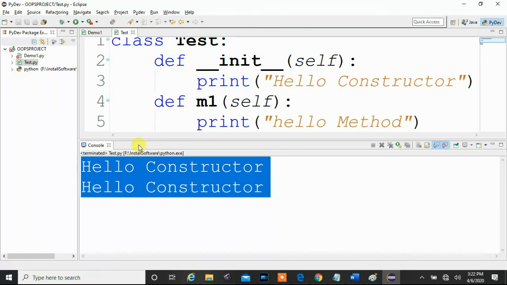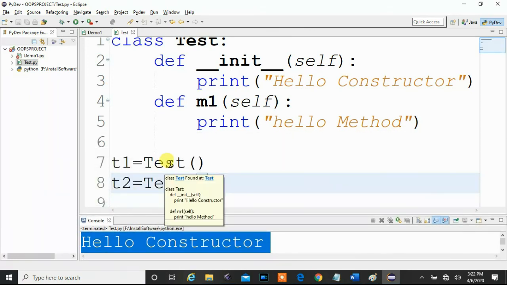Here we got hello constructor two times. So whenever an object of a class is created, the constructor will be invoked. The constructor is invoked per object. Whenever a new object of a class is created, the constructor of that class will be invoked.